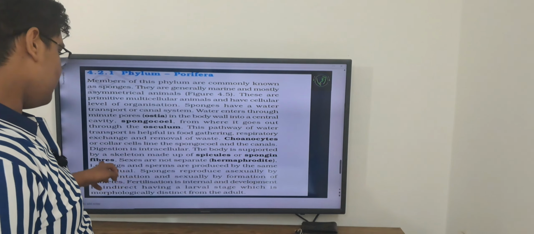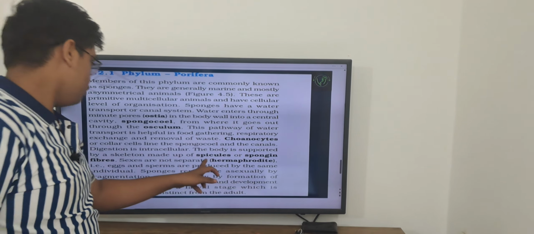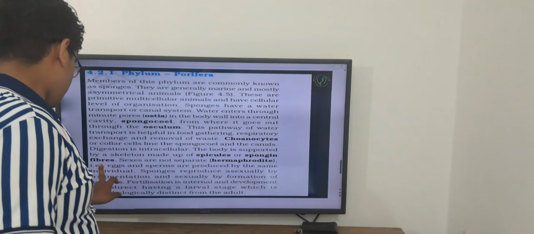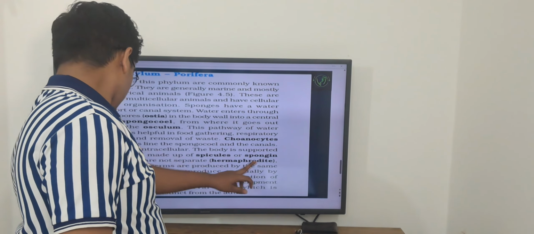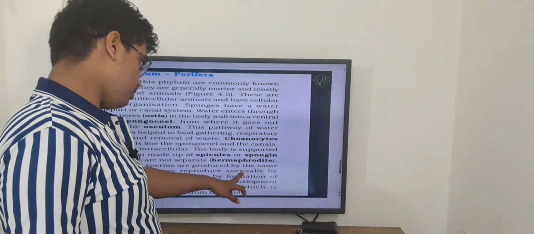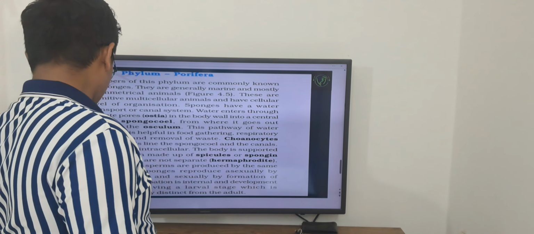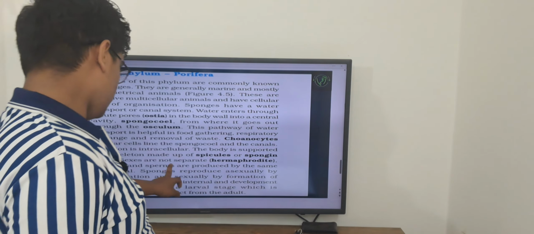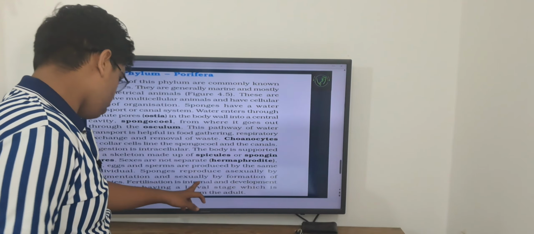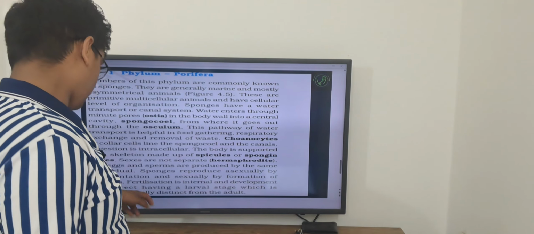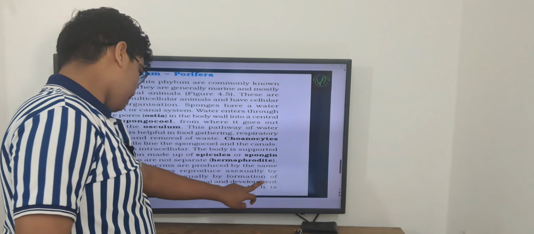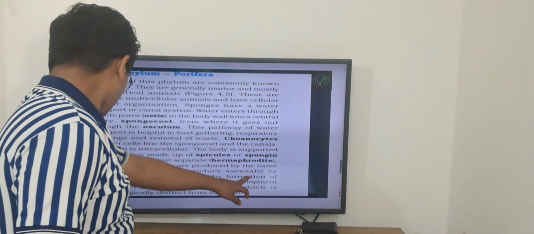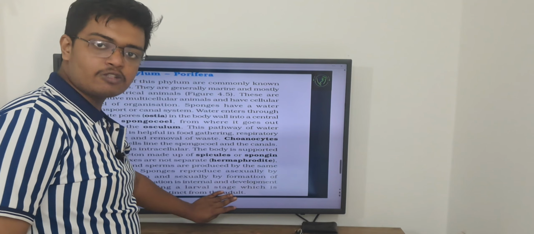After this, these points are also covered: sexes are not separate, which means the organism is hermaphrodite, meaning eggs and sperms are produced by the same individual. Sponges reproduce asexually by fragmentation and sexually by formation of gametes. This line also we covered. Fertilization is internal and development is indirect, having a larval stage which is morphologically distinct from the adult. This line I explained to you.